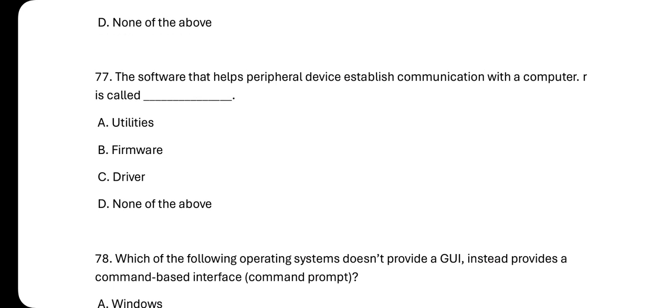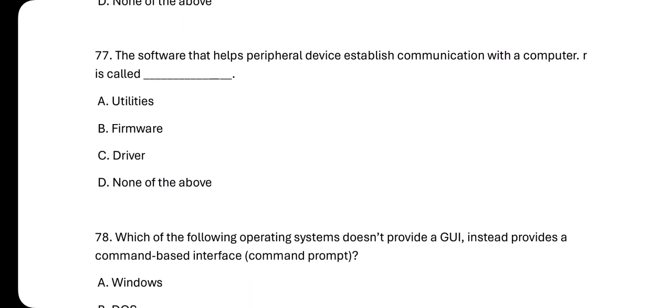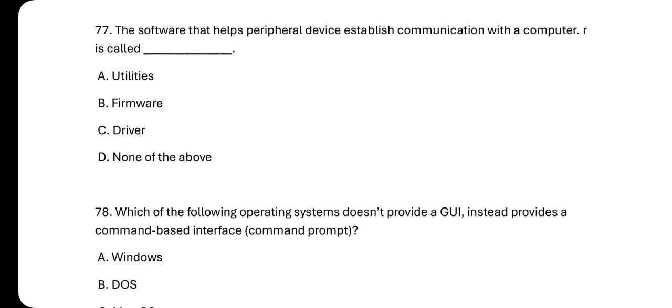Number 77. The software that helps peripheral devices to establish communication with a computer is called: A, utilities, B, firmware, C, driver, and D, none of the above.